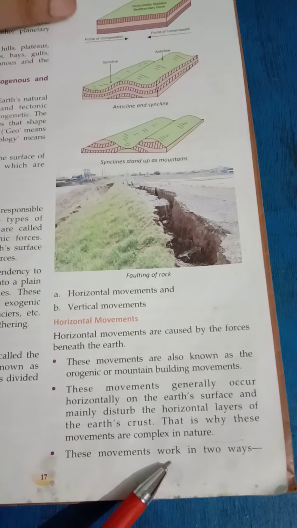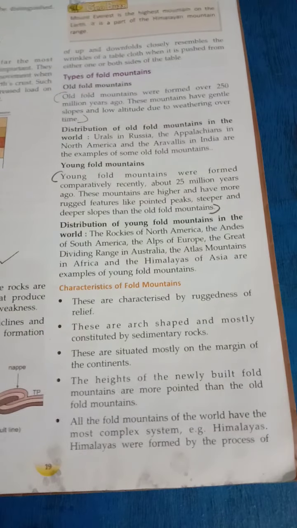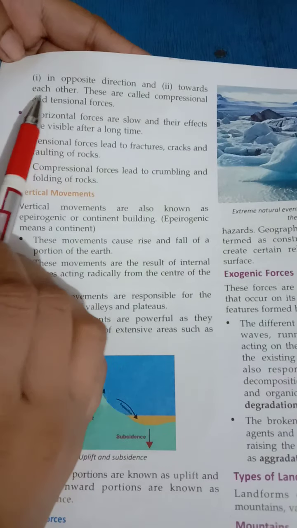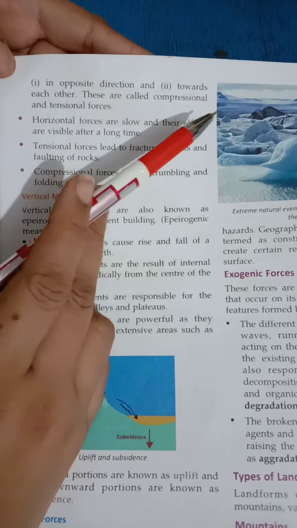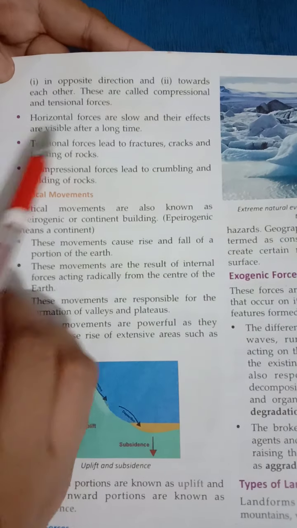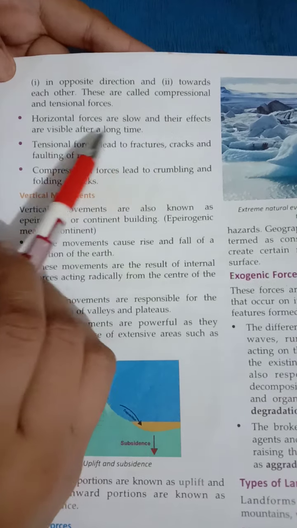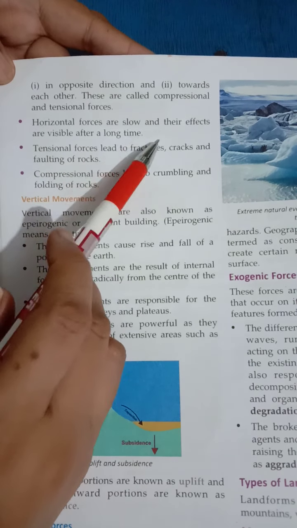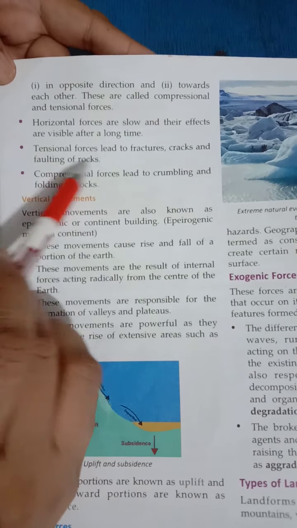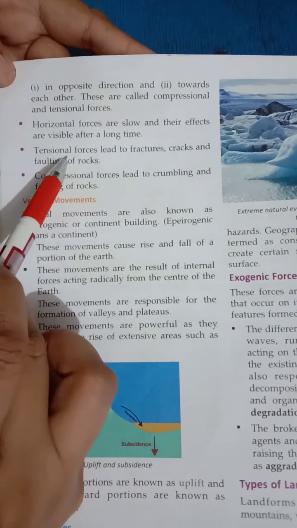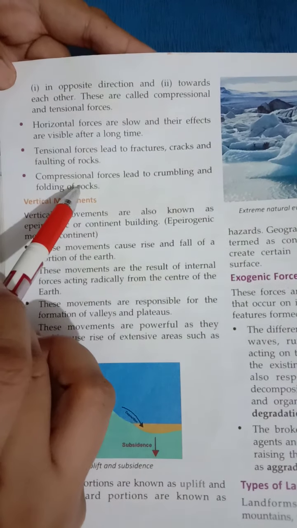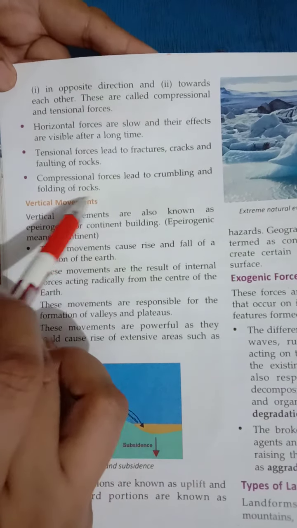They are complex in nature, and horizontal movements are categorized in two categories: those in opposite directions and those towards each other. They are tensional and compressional forces. Horizontal forces are slow and their effects are visible after a long period of time. What happens due to tensional force and compressional force? Tensional force leads to fractures, cracks and faulting of the rock. Compressional force leads to crumbling and folding of rock.